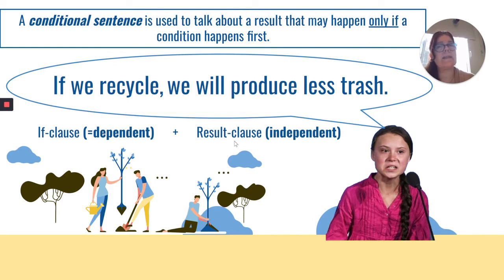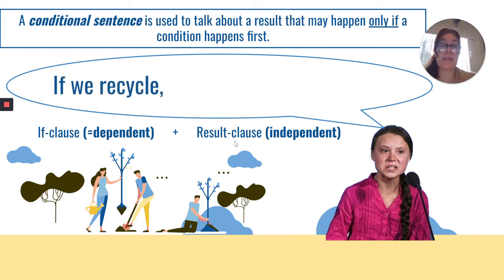Why do we say this? Well, if you omit the first part and we just say we will produce less trash, you can see that this sentence has a meaning of its own. It makes sense. It's no longer a conditional, but it's a proper sentence with its subject and its verb. Whereas, if you just say, if we recycle, that would be an incomplete concept. That is why it's dependent. It depends on the other part of the sentence to have its own meaning.